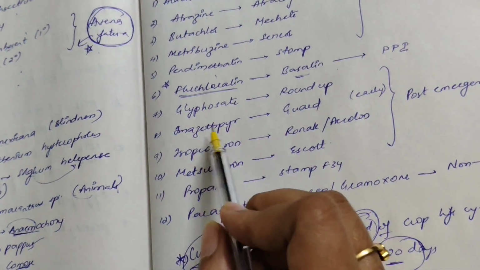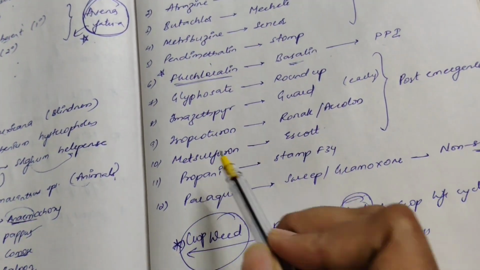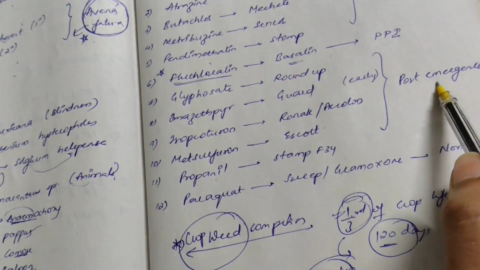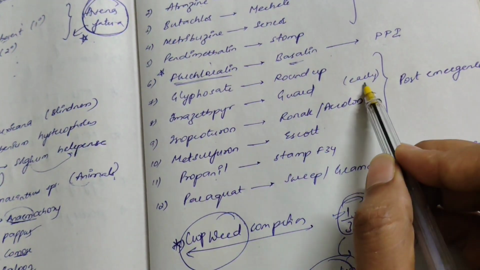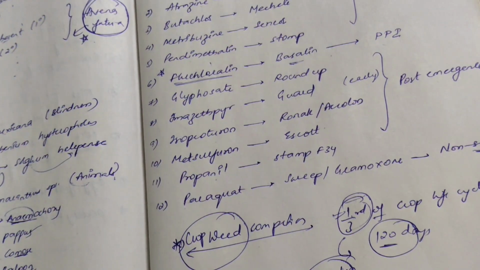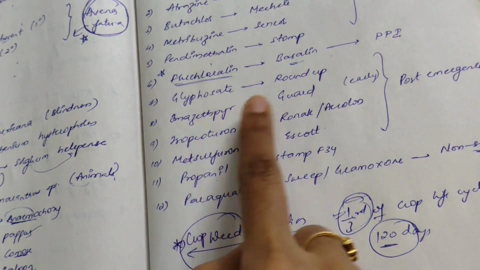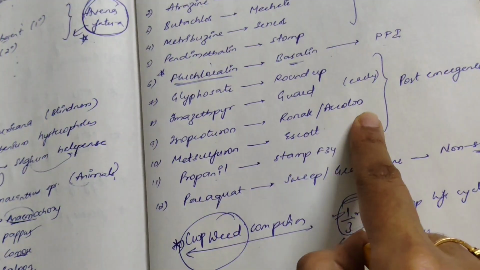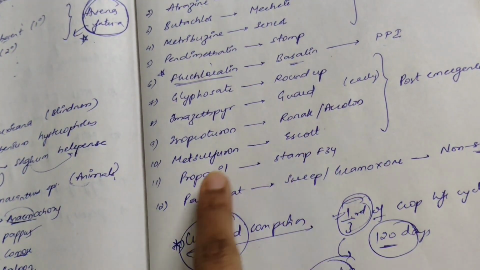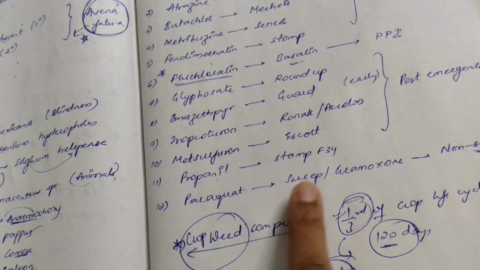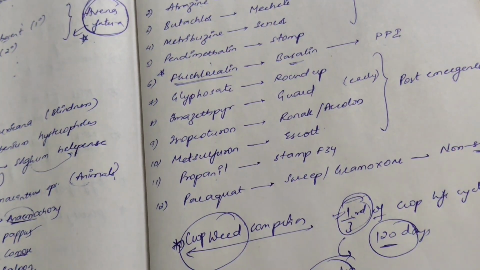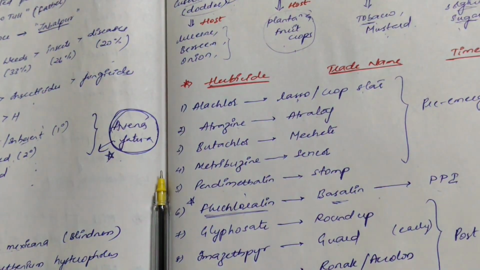Next, glyphosate, imazethapyr, isoproturon, metsulfuron, propanil. These are all post-emergence. Especially imazethapyr is an early post-emergent herbicide. Glyphosate, Roundup; imazethapyr, Pursuit; isoproturon, Arelon; metsulfuron, Escort; propanil, Stam F34; paraquat, Surpass or Gramoxone. It is a non-selective herbicide. In this way, just remember these important things whenever you read the weed subject.